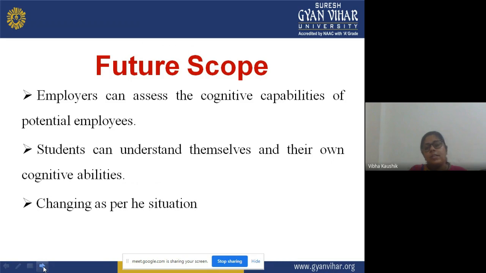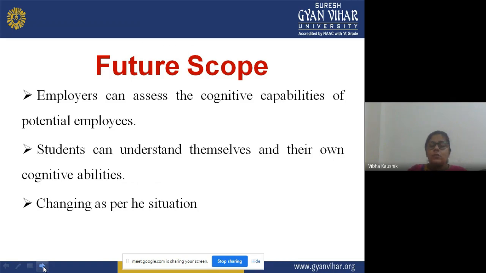Students can understand themselves. A student will be able to understand what their weaknesses and strong points are on the basis of their performance. By applying an aptitude test, they can assess their performance, their strengths and weaknesses, and their own cognitive abilities, and they will be able to know these are my cognitive abilities in that particular area.